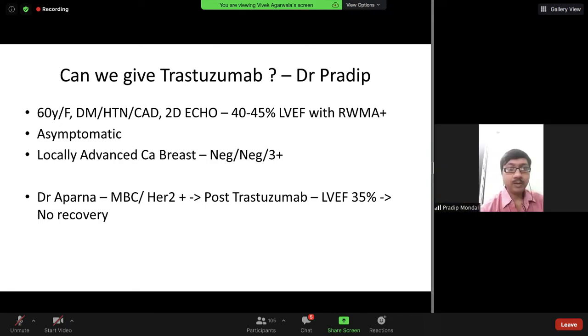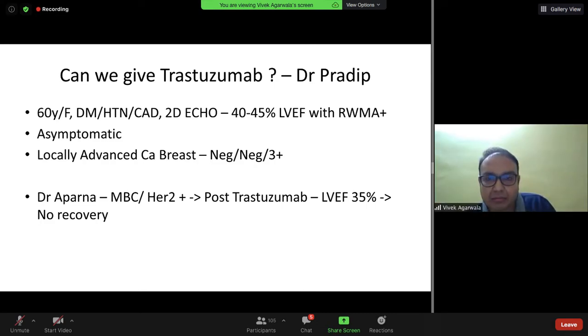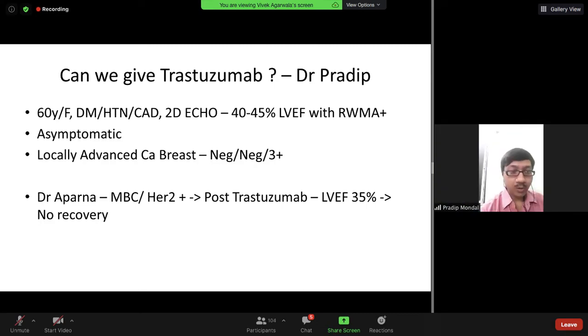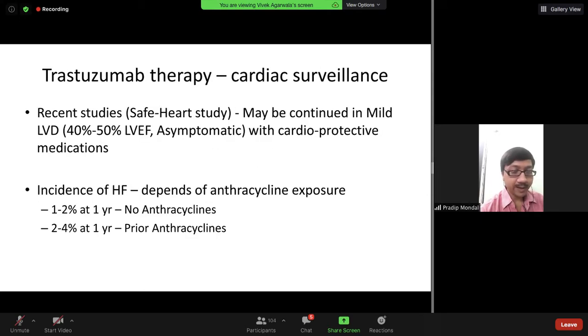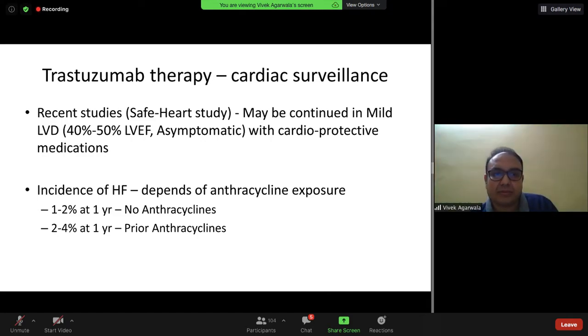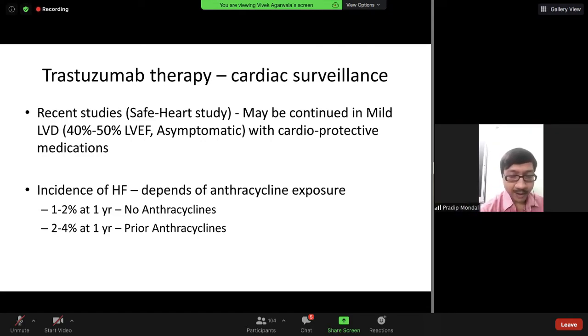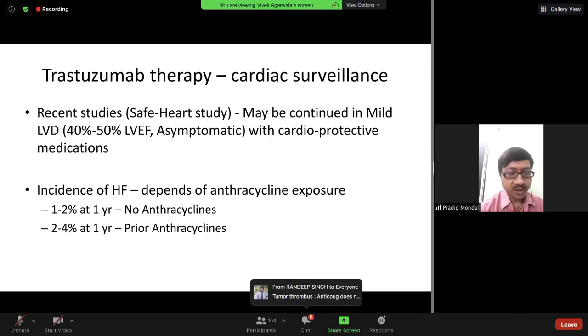Definitely, this is an adjuvant setting. Yeah, curative setting. Locally adjuvant setting. So definitely, the patient is HER2 positive, and this is a HER2-driven disease. So I think I will give trastuzumab very cautiously.